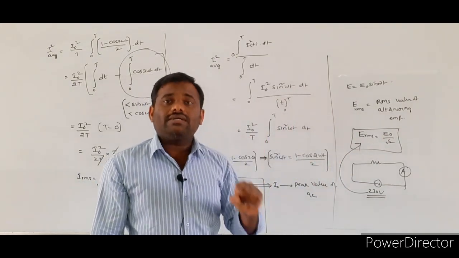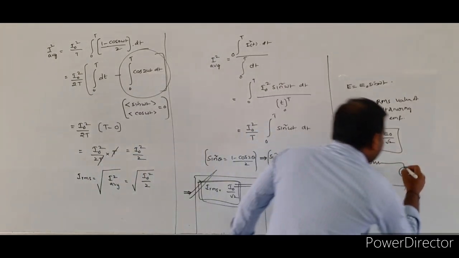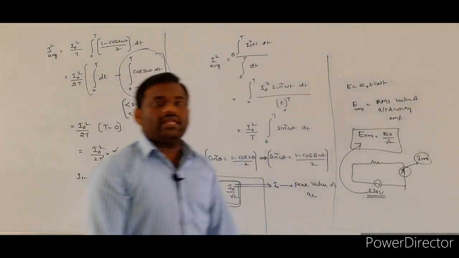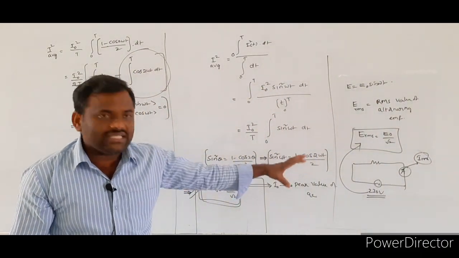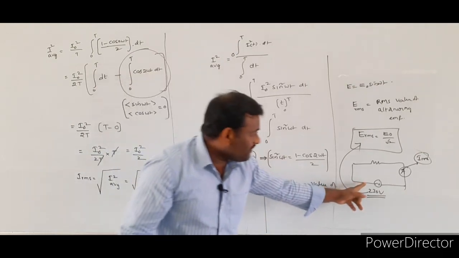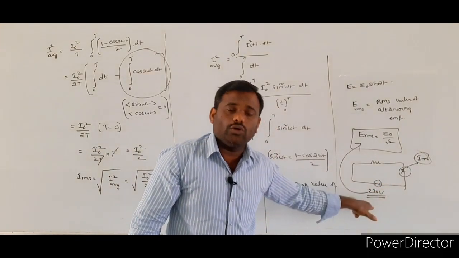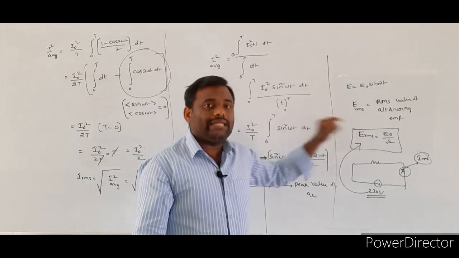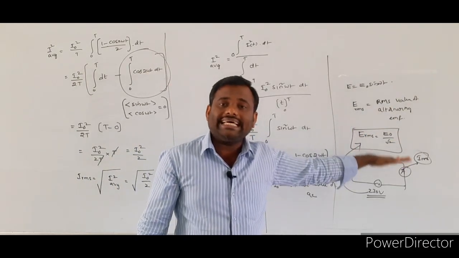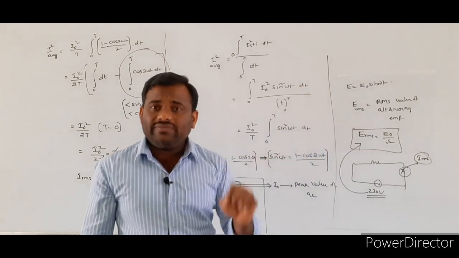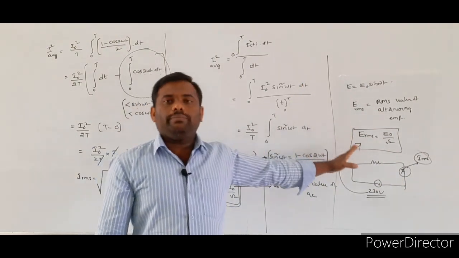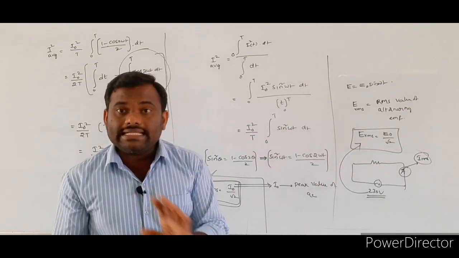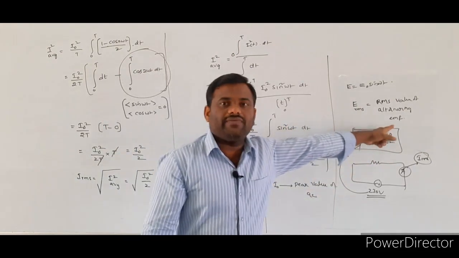Whatever reading is given by the ammeter is nothing but the RMS value of the alternating current. So whatever the applied voltages by the source of EMF, or the values read by the ammeter connected in the AC circuit, they will always give the RMS values only. We don't consider those as peak values.